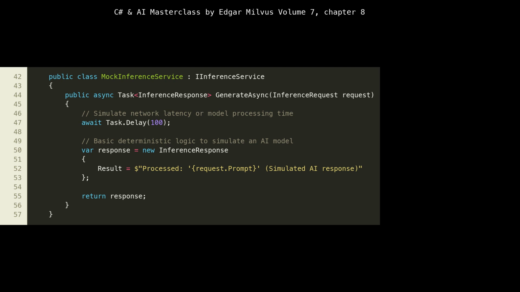The result at line 51 provides a basic, deterministic response. This mock allows us to build and test the API endpoint and client-side integration before a complex, resource-intensive AI model is fully integrated, accelerating development. It also helps to keep our container images small during development by not requiring the actual heavy AI model.